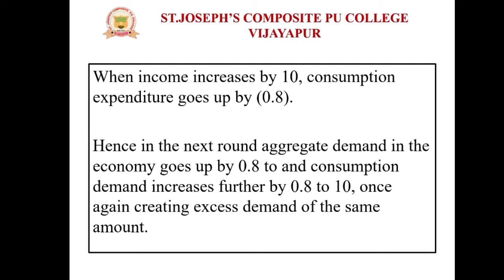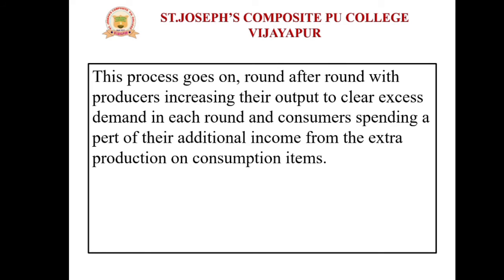And consumption demand also increases from 0.8 to 10, once again creating excess demand of the same amount. And this process goes on round after round, with the producers increasing their output to clear excess demand in each round, and consumers spending a part of their additional income from the extra production on consumption items.